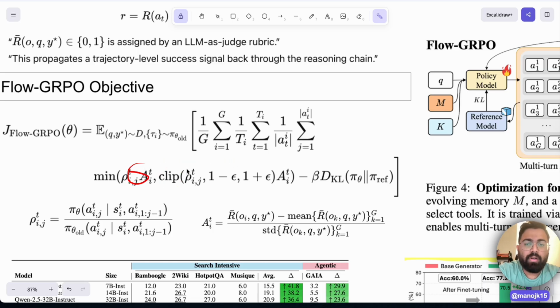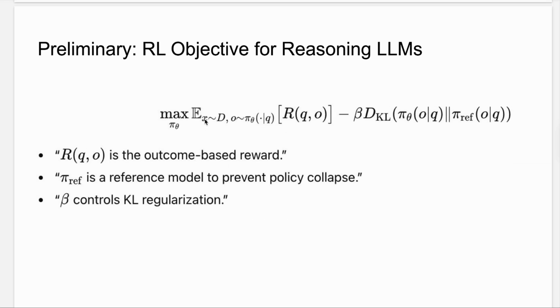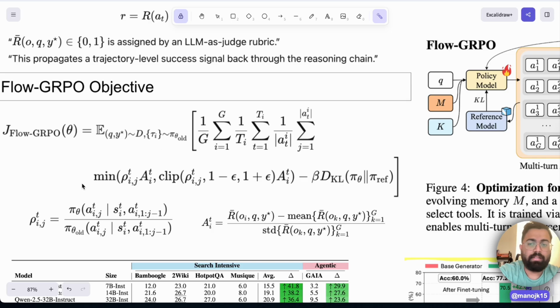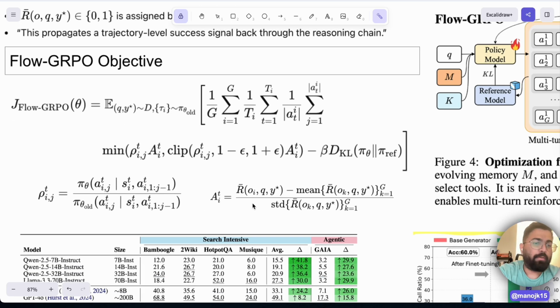This is the clipping part of it. You either use this or a clipped version of it, so that you do not go out of bounds. Sometimes the ratio can become too high or too low, so you give an epsilon, which is fixed, and clip it with that for this pi_theta. And this, as we spoke about in the reinforcement learning part, penalizes the KL divergence of the current policy from the base reference policy. The remaining part is what we spoke about before, the expectation of the rewards given a query q for an output. So this is the formula for GRPO.